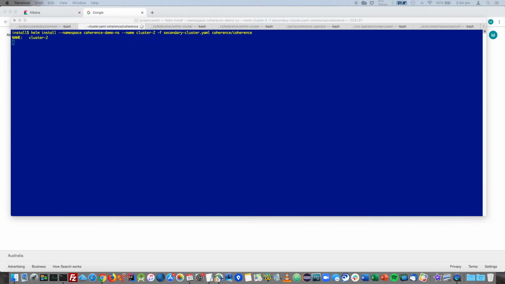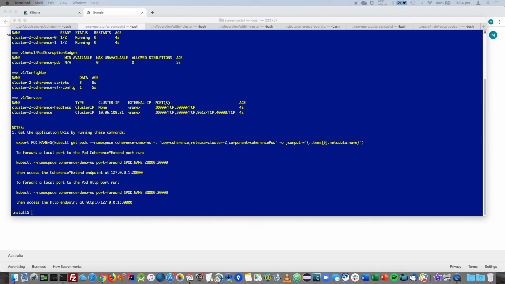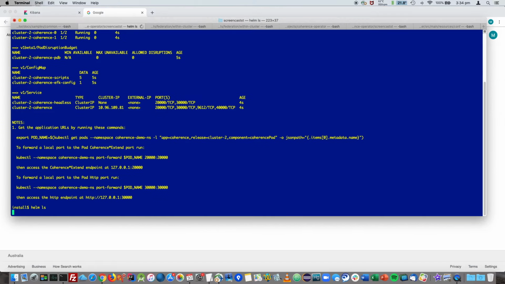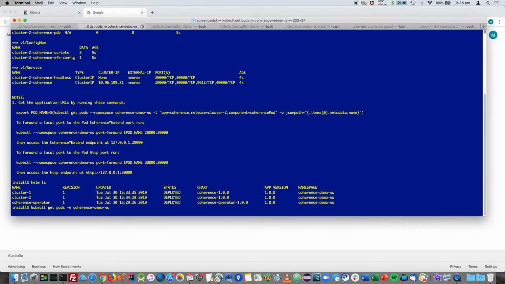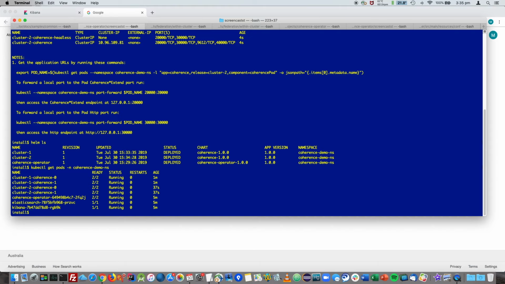Next, we install the secondary cluster with the release name of cluster 2. This configuration is the same as cluster 1, except the different cluster name and persistence is not enabled. We can now see all of the three releases, being the Coherence Operator, cluster 1 and cluster 2. Now we will view the pods. We can see that both the clusters are running.